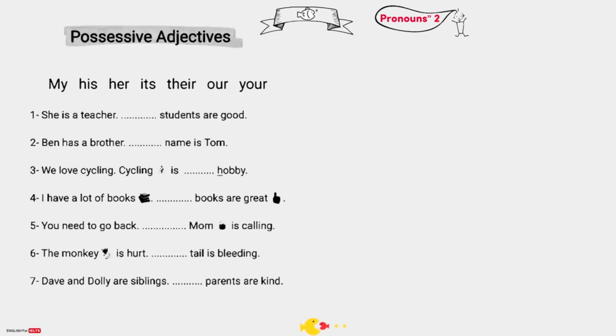Possessive adjectives. My is for I. His is for he. Her is for she. Its is for it. Their is for they. Our is for we. Your is for you.